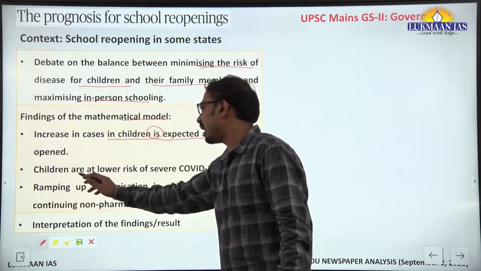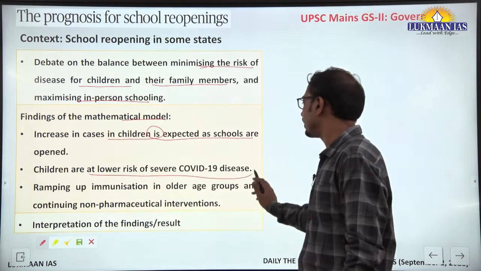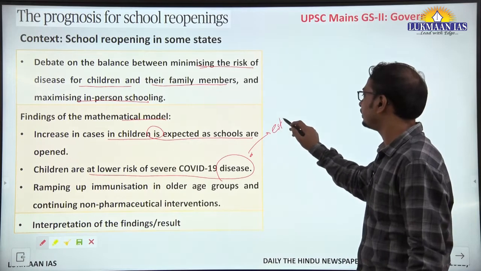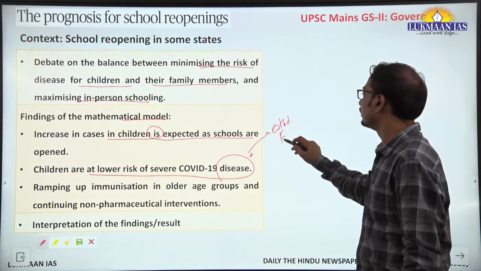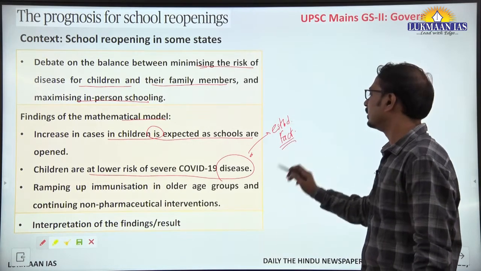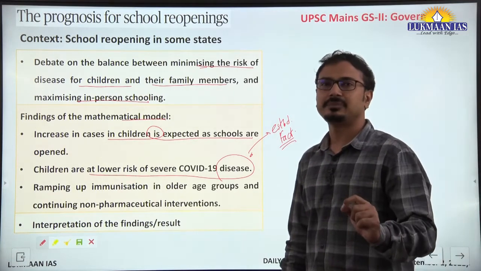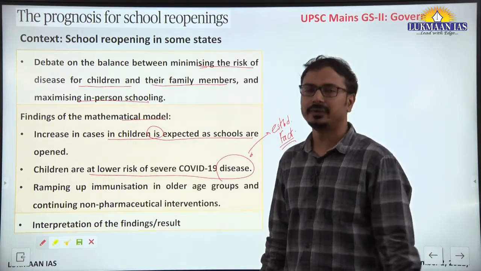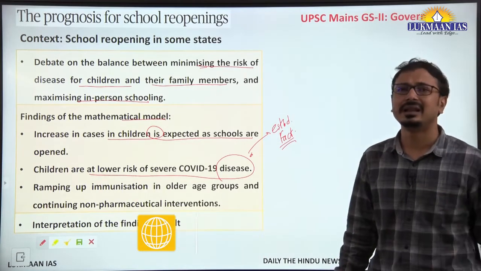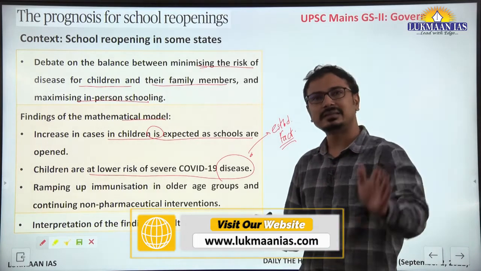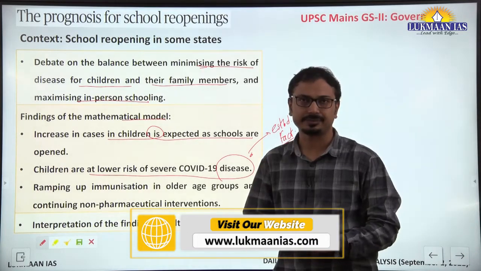Then, children are at lower risk of severe COVID-19 disease. Now this is an already established fact. All over the world, the data shows that children are less susceptible to severe COVID-19 disease as compared to the elders. So to some extent it minimizes the risk among the children.